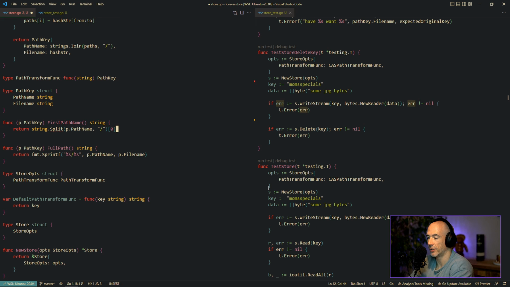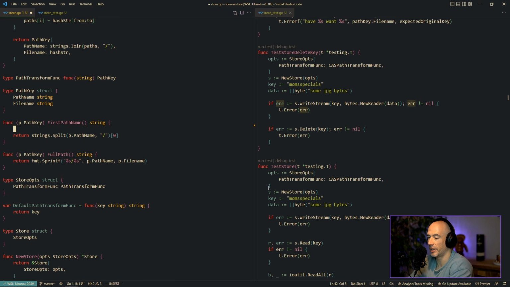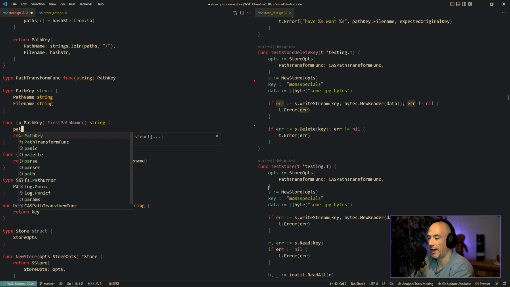And we're going to return the first. Alright, and we're going to double check because we are doing arrays. So let's do paths like this.